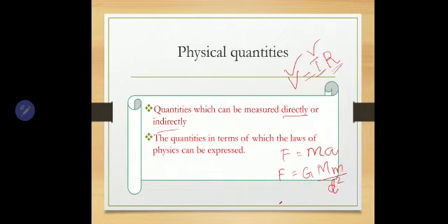All these laws have been expressed in terms of physical quantities. Mass, acceleration, distance, force, all these are physical quantities. So we can define physical quantities in this way: quantities which can be measured directly or indirectly, and in terms of which the laws of physics can be expressed.